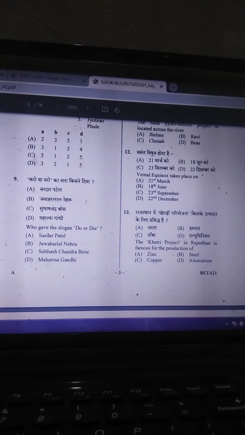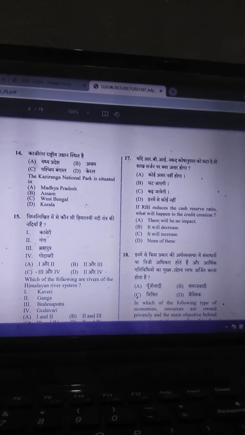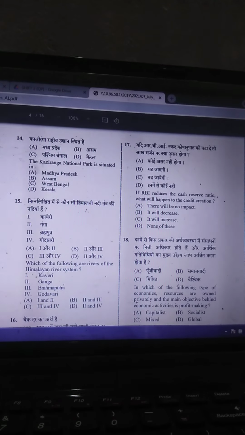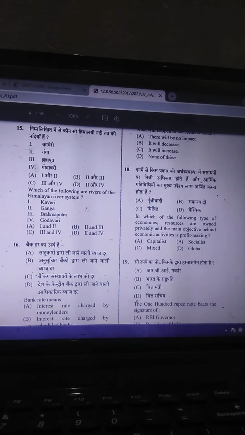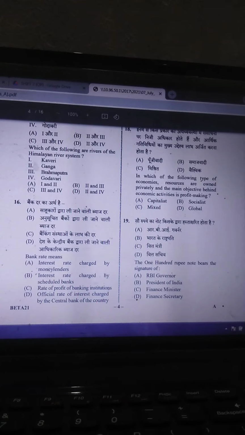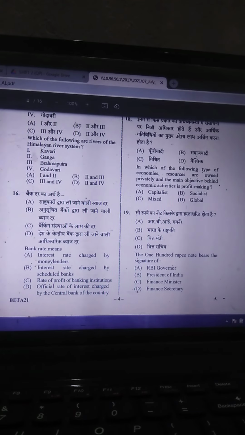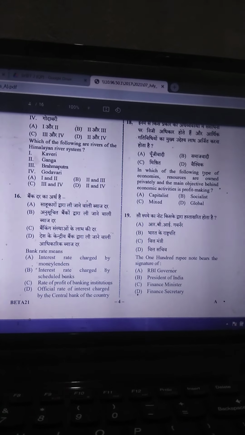Then next question is Kaziranga National Park. Everybody knows it is situated in Assam. Next question is, which of the following are Himalayan rivers? Kaveri, Ganga, Brahmaputra, Godavari. So Ganga and Brahmaputra are the Himalayan rivers. The next is, bank rate means rate of profit of a banking institution. Option C is the correct answer.